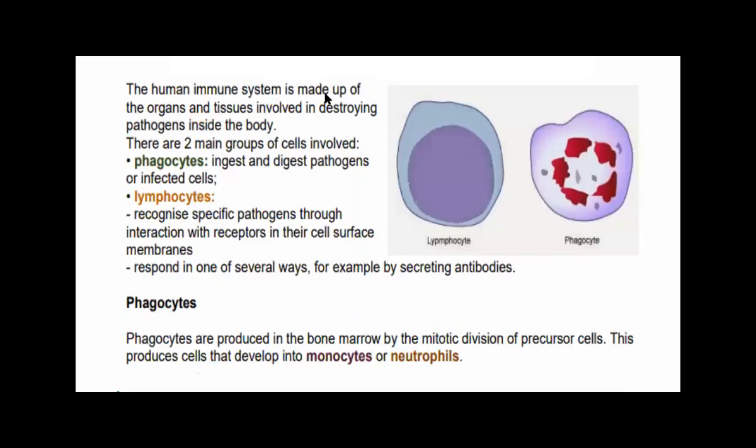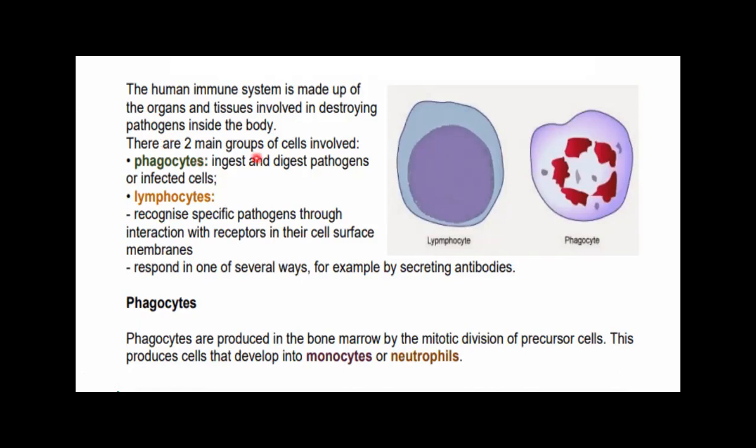The human immune system is made up of the organs and tissues involved in destroying the pathogens inside the body. Now, what are the pathogens? The pathogens are the disease-creating microorganisms, like bacteria and viruses. When they enter the body of a living organism, especially the human, they create disease conditions or symptoms inside the body. That's why they are called pathogens. The disease-causing agents are called pathogens.